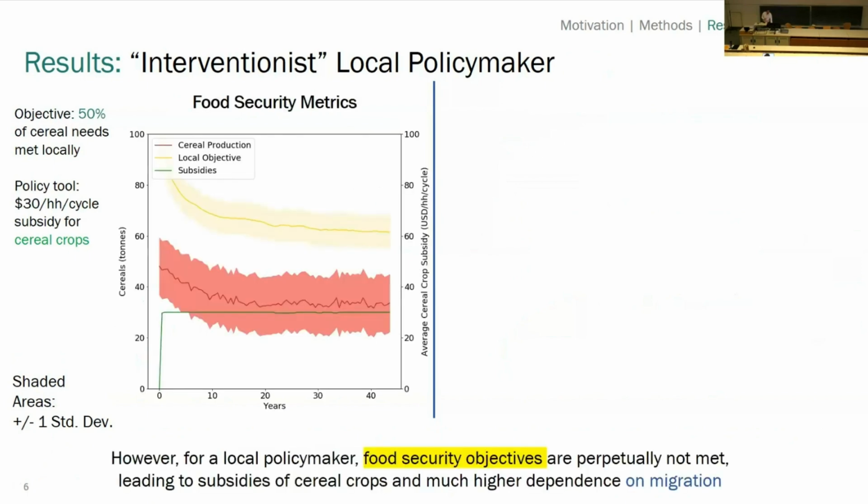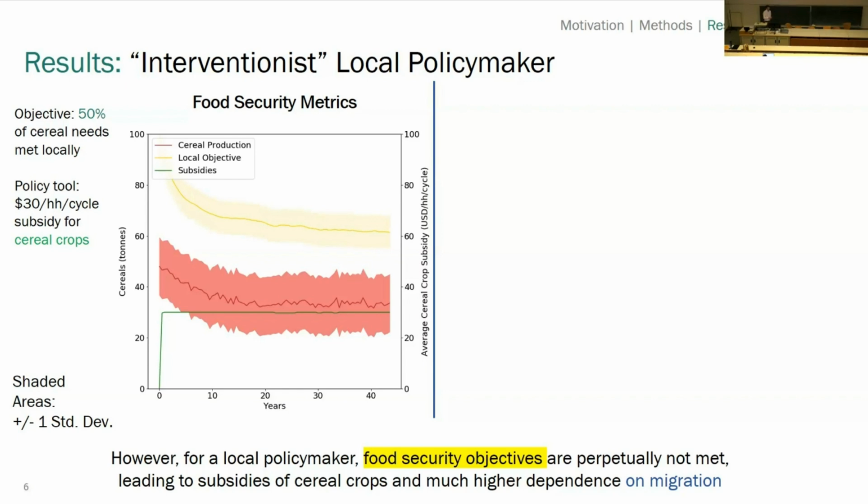What's interesting is that this might run counter to some local policymaker objectives. We've started reviewing some local adaptation plans of action in Nepal. One of the key themes that comes out is the importance to local policymakers of local food self-sufficiency, trying to meet more and more of their caloric needs through local production. One goal that was cited is meeting 50% of a region's caloric needs through local production of cereal crops.